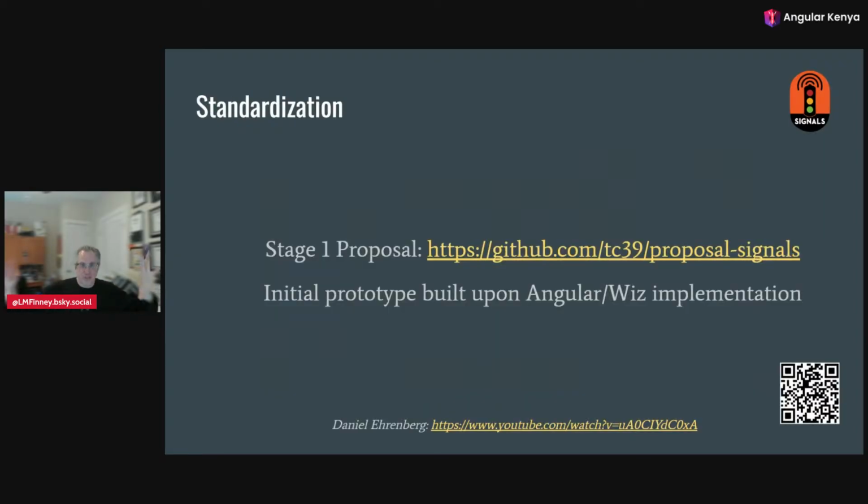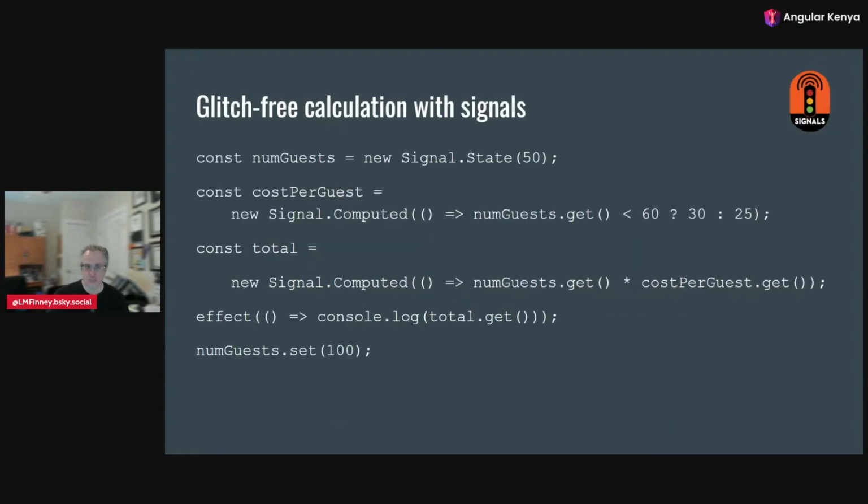And with this convergent evolution, there has been some standardization. So we don't have to worry about everyone doing something differently. Again, this is in a very early stage. And interestingly, the initial prototype was built upon the Angular implementation. And you can read more about that process by the link at the bottom. So now that I've kind of hand-waved, what does this mean? How does this help us out?